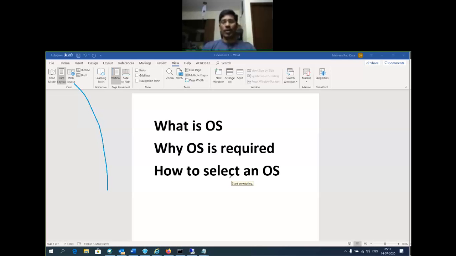So to install an operating system, what is required? We need hardware. We already discussed hardware components. For any application execution, an operating system is required. To install an operating system, it requires hardware. What are the hardware components? We already discussed them in the last 3 sessions. So we have to understand those hardware components clearly. This is the basic requirement.